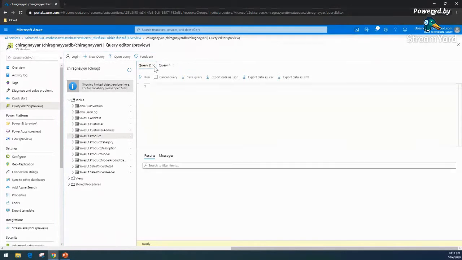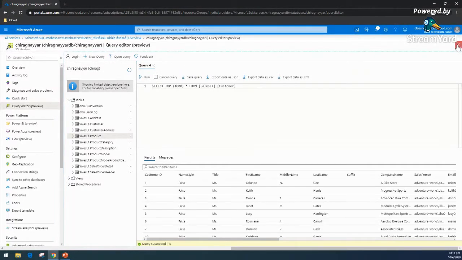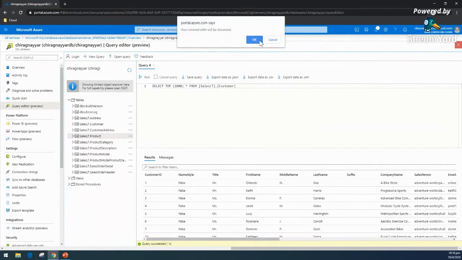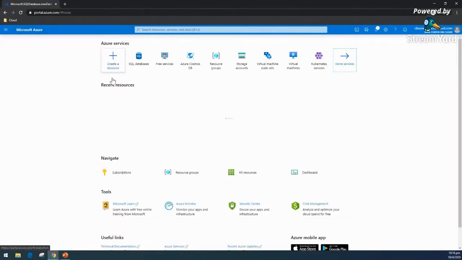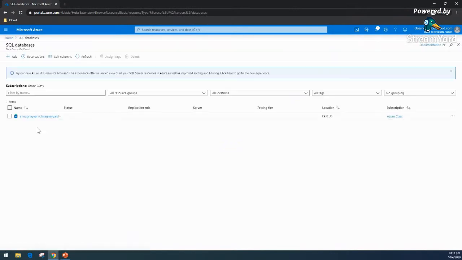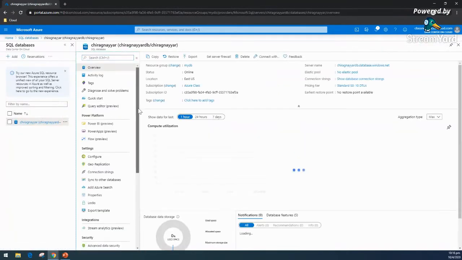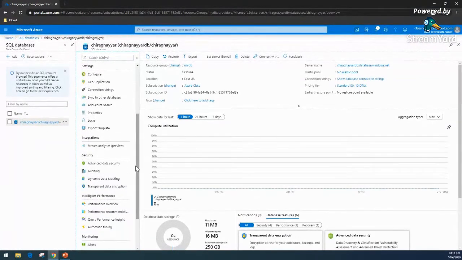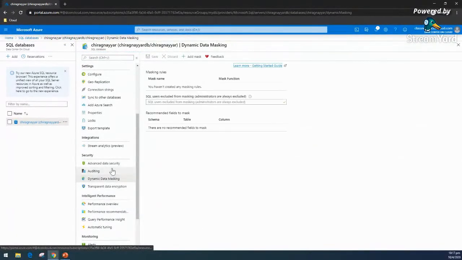So we can explore more on that, but there is a beautiful out-of-the-box feature which I would like to showcase here. Let me go to the SQL database, and here the most important part I would like to show is data masking. It will take a couple of minutes to read, or it will suggest every table and our schema, and we can do the masking directly from here. Masking is something that is tough.